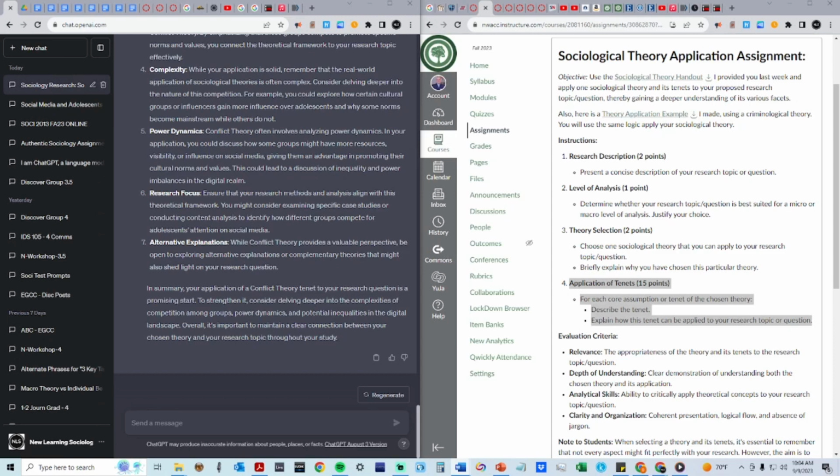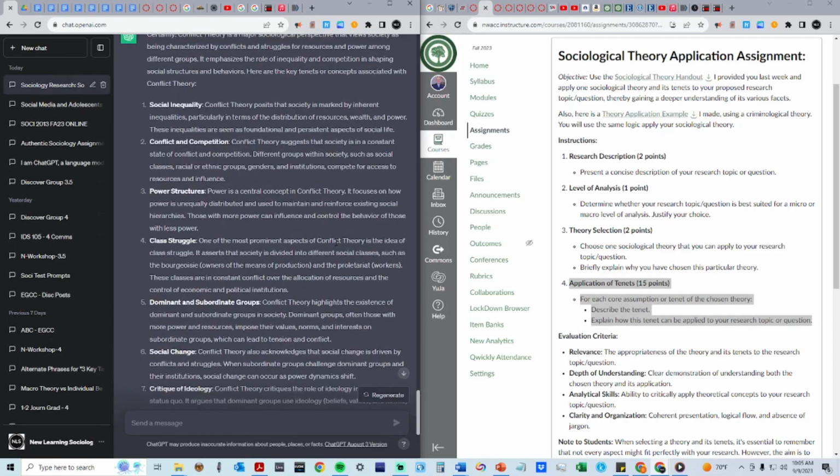If you've already done the work and you still need clarification or want a deeper understanding, you can ask ChatGPT to please explain the tenets of conflict theory so that you can gain a deeper understanding of the concepts. As you can see, ChatGPT will provide depth and clarity. This is the power of ChatGPT, used ethically and responsibly in this course. With great power comes great responsibility. So please follow the ChatGPT guidelines in the syllabus policy and remember the following.